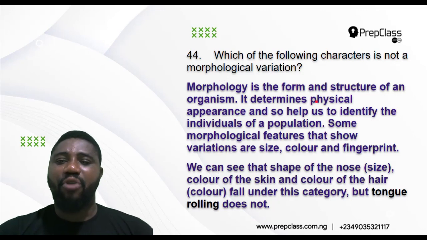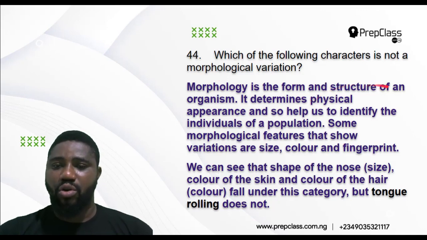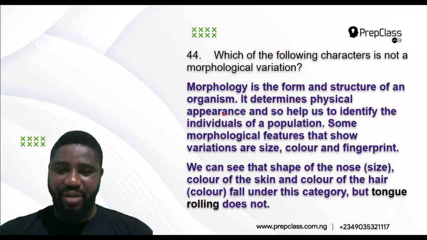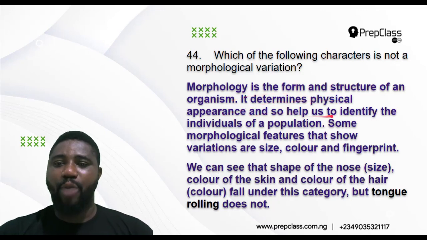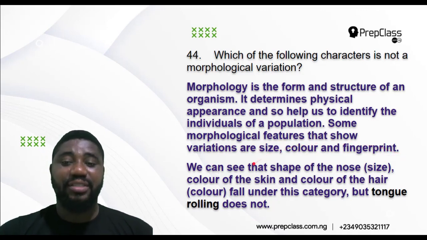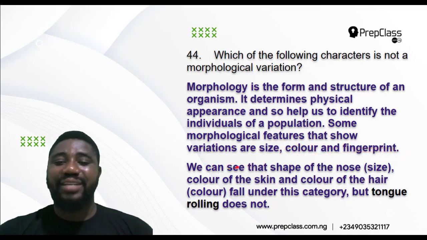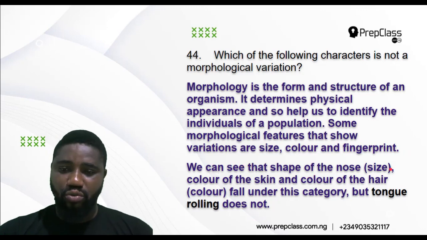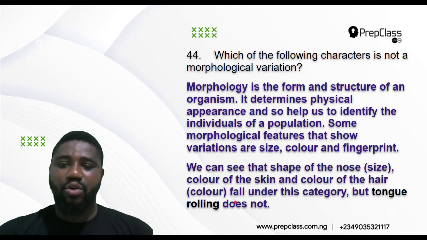Now, morphology is the form and structure of an organism. It determines physical appearance and so helps us to identify the individuals of a population. Some morphological features that show variations are size, color, and fingerprints.